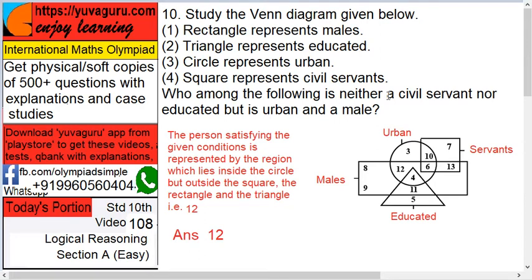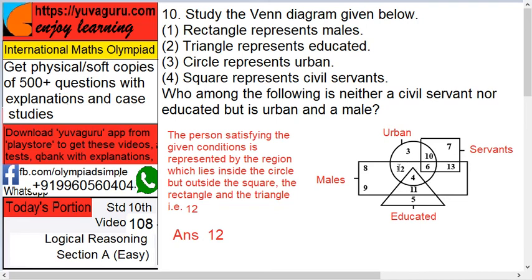Now, which among the following is neither a civil servant nor educated, but is urban and a male? Okay. Neither a civil servant means outside this square, nor educated, so outside this triangle also. So either 3, 12, 8 and 9, okay, out of these 4. But what is given? But is an urban, so it will be 3 and 12 only, and a male, so